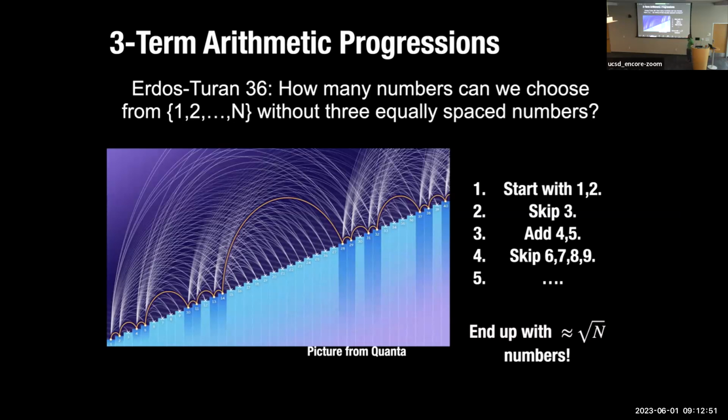Okay, and if you follow this strategy, then this greedy strategy tells you that you can pick about square root of the universe size many numbers without any 3 of them being equally spaced. All of these trajectories show the different greedy choices that you can make, and the orange one is somehow the best among all of these, at least when the maximum number is 40.